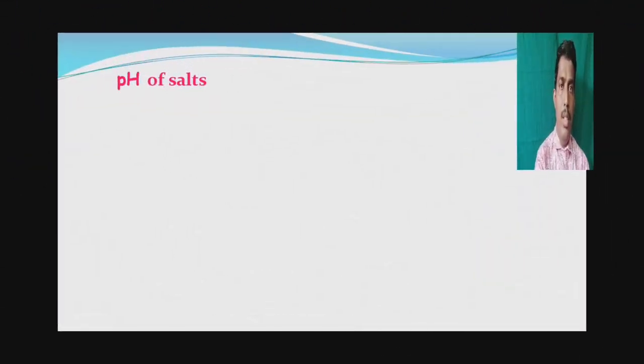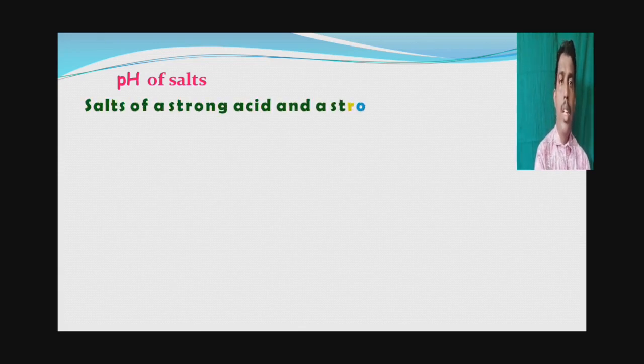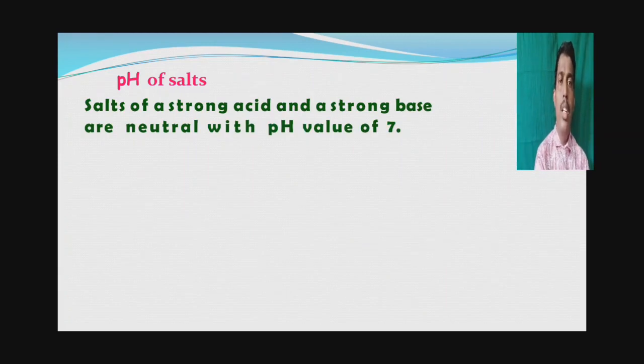pH of salts. Already we discussed the pH scale. Negative logarithm of hydrogen ion concentration is called pH scale, and we discussed acid base reaction, that is nothing but neutralization reaction. When acid reacts with base, it forms salt and water. Here, salt of strong acid and strong base. If strong acid reacts with strong base, the salt formed is neutral and the pH value of that salt is 7.